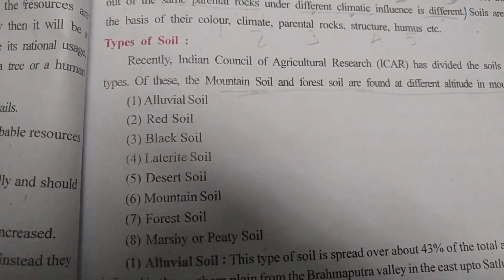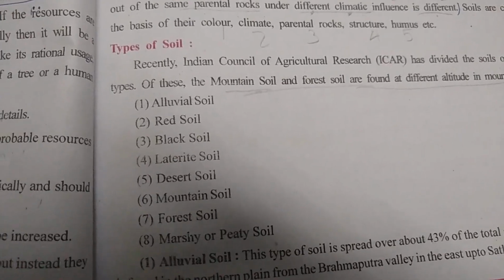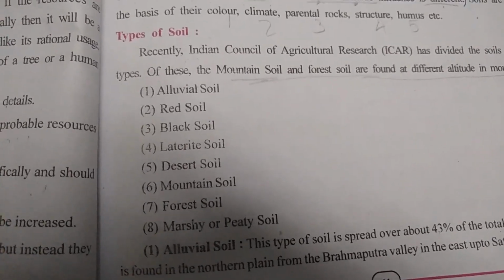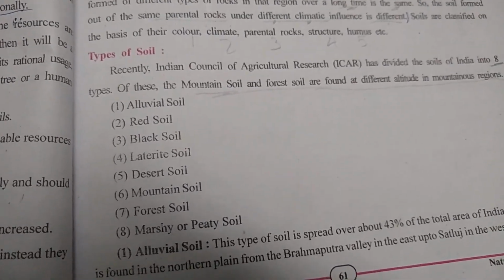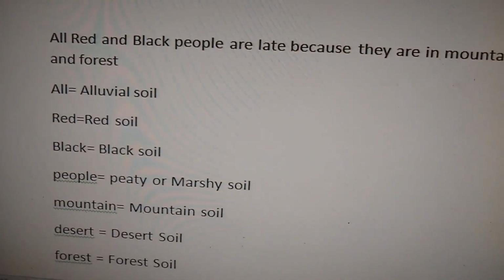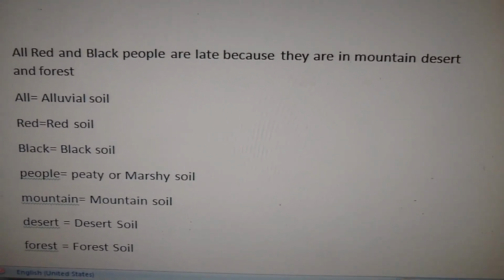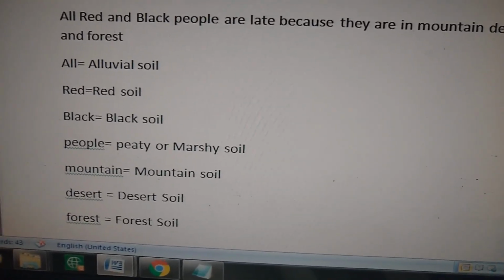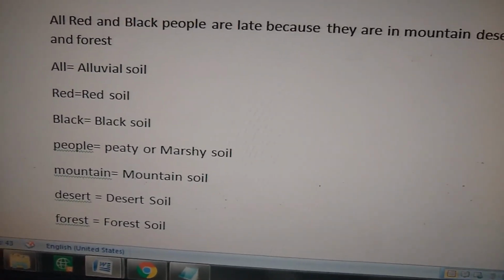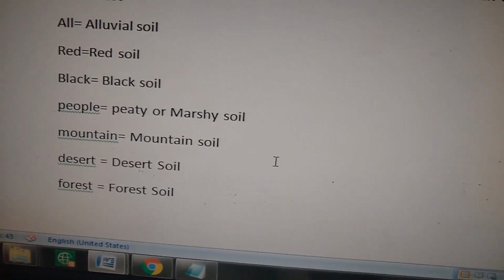Okay, fine. Now another thing, see, we have all the soil names available. Now you will be able to remember all the soil names easily. I try to prepare something for you, so kindly concentrate. We have one sentence here: all red and black people are late because they are in mountain, desert and forest. All means alluvial soil, red means red soil, black means black soil, people means peaty or marshy soil, mountain, desert and forest. I hope you understand.